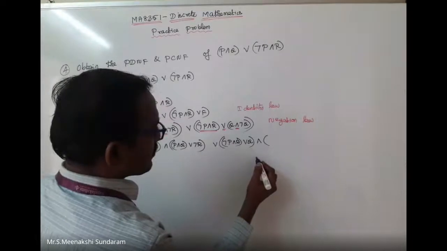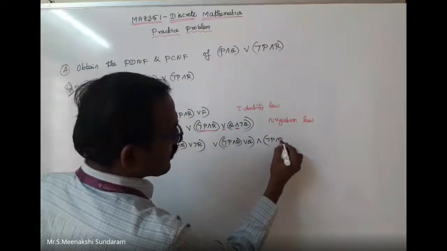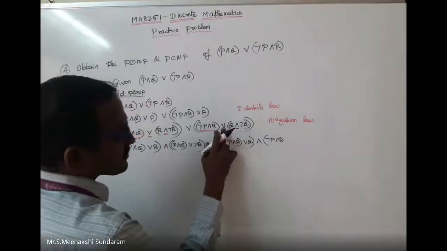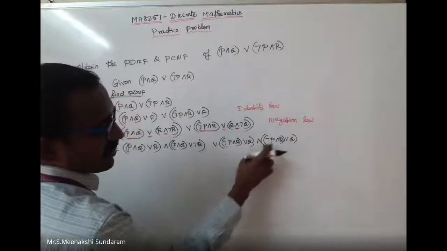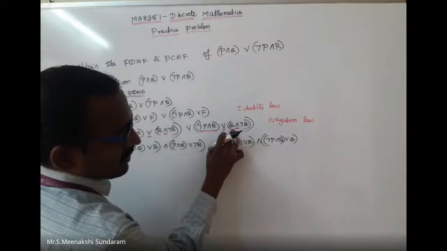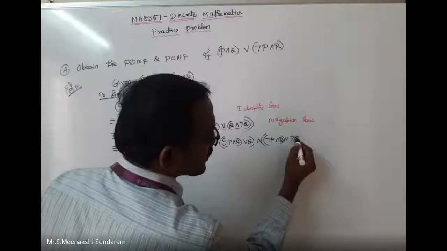Next value: negation P conjunction R, disjunction negation R... negation P conjunction R, and the term disjunction negation Q. Negation Q, yes.